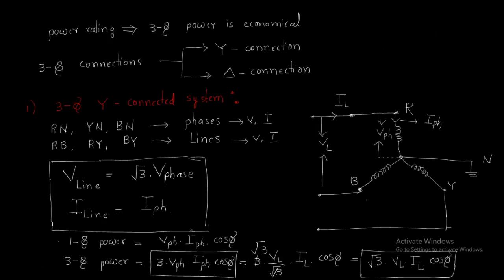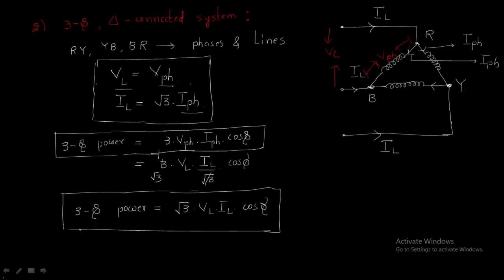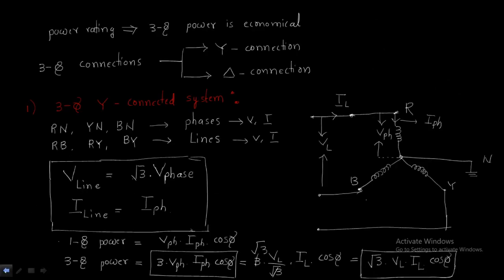Power is common for both star and delta connected systems: three phase power equals 3 times V phase, I phase, cos phi, or root 3 times V line, I line, cos phi. Just have an idea of the voltage and current in the star and delta connected systems, but three phase power is the same. Okay, so this is about the three phase system.